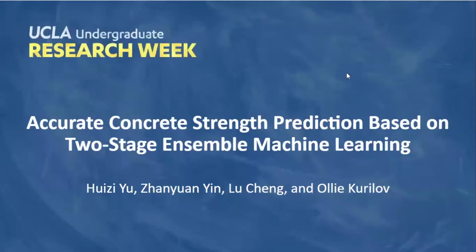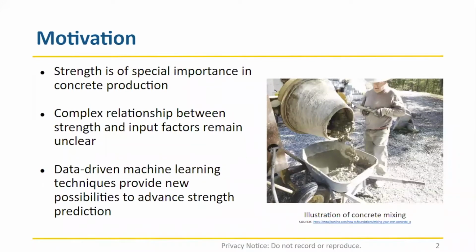The topic of our group is accurate concrete strength prediction based on two-stage ensemble machine learning. Here is the motivation of our group. It is known that strength is of special importance in concrete production. However, the complex relationship between the strength and input factors, such as the fraction of ingredients, remains unclear.